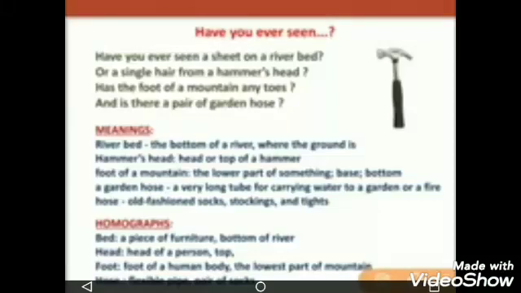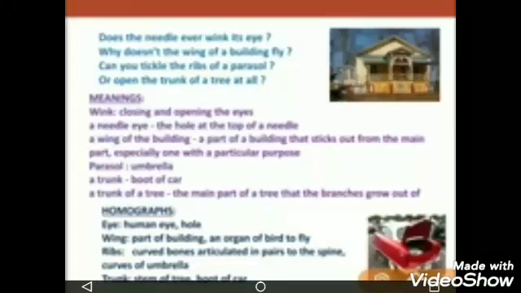So in these two lines, the homographs are foot and hose. So the poet has asked us 4 questions in the first stanza, and in the first stanza there are 4 lines.